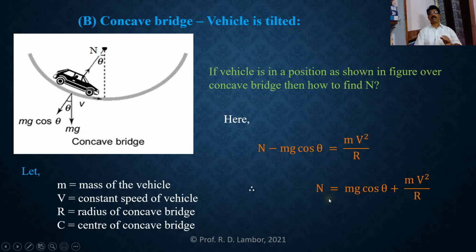So in this way, we learn the two applications of vertical circular motion. In the first application, we learn about the sphere of death and the two-wheeler riders who are performing vertical circular motion in that sphere of death. And in the second application, we learn the reaction of the road on the vehicle when it is moving along a convex bridge and when that vehicle is moving along a concave bridge. So with this, we are ending this lecture.